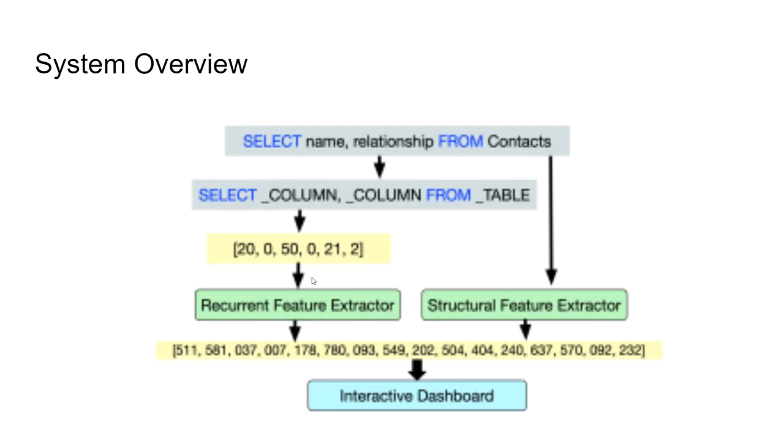Concatenating them gives us a solid structural representation, keyword counts, etc., from the query itself, plus more subtle features that relate to how likely a query is to be correct, which we believe at least correlates with quality, even if it doesn't always match up with it, as previously discussed, and eventually giving us the best of both worlds. As I've said, we cluster this, run it through principal components analysis, and feed it forward to an interactive dashboard, which was just demonstrated.